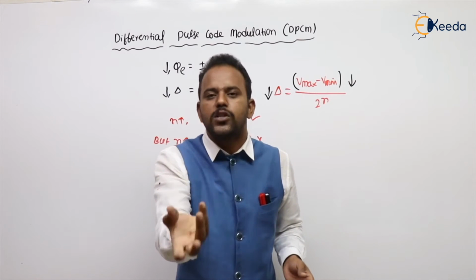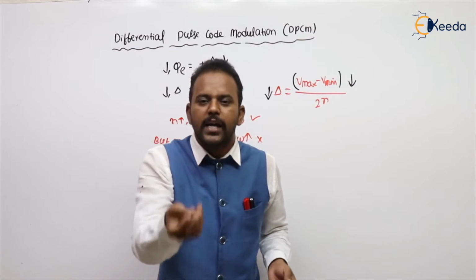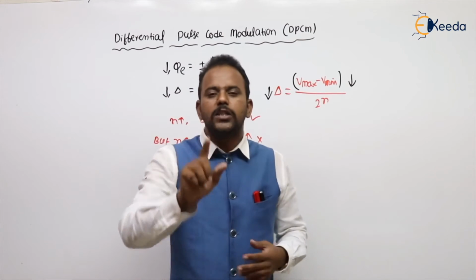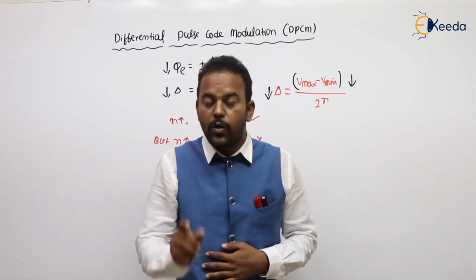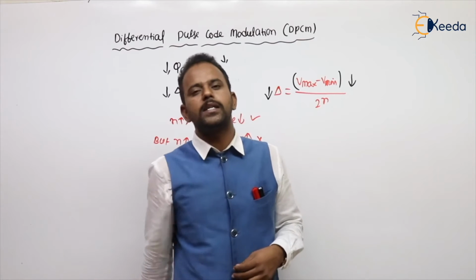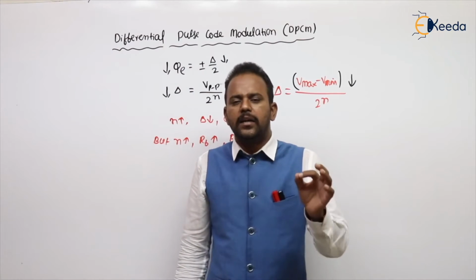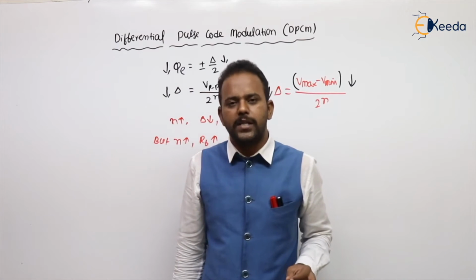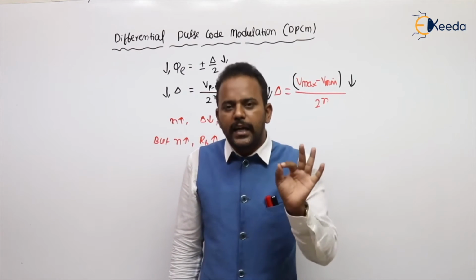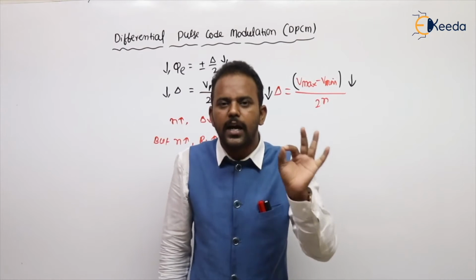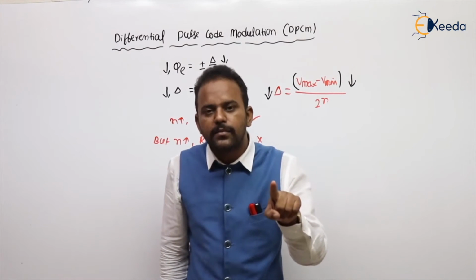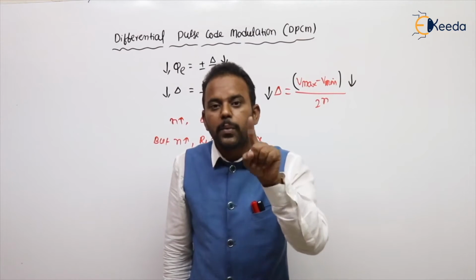The difference is small, that is the error is small, its dynamic range is small, then obviously the quantization error is also small. There is one problem asked in GATE 2019, the first time a question from DPCM. In DPCM what are we quantizing? We are quantizing the difference between the actual sample minus what? Predicted sample.